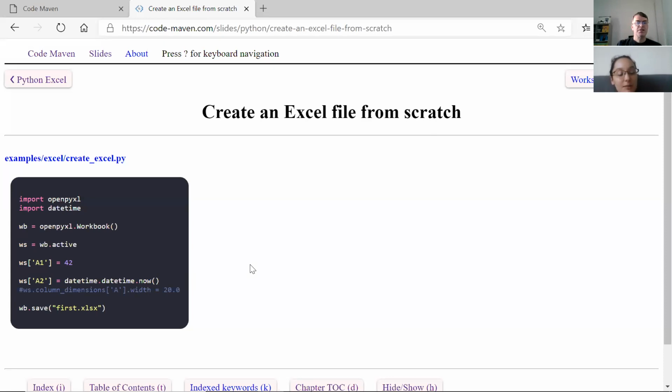Okay. Does that mean that it represents the seconds every time you open the Excel file, or is this the time of the insertion? No, this is at the time of the insertion.